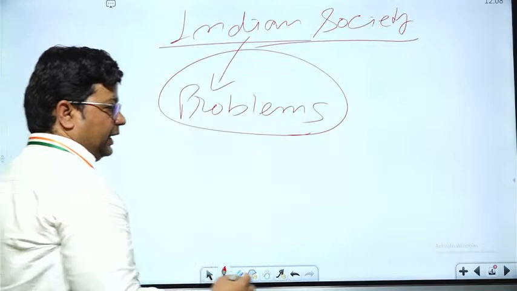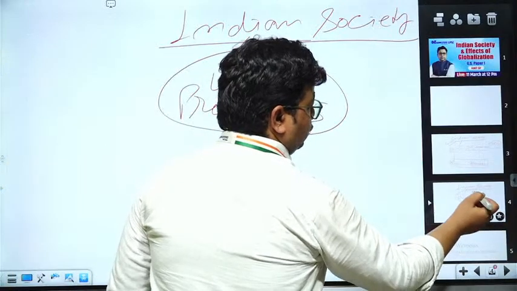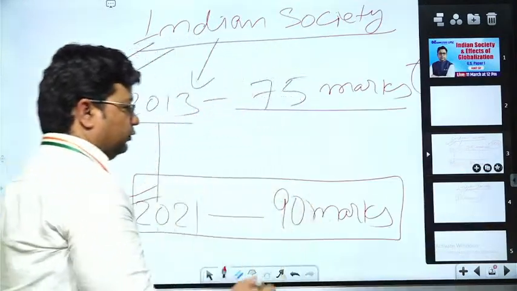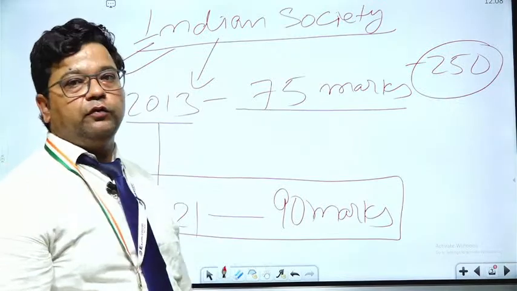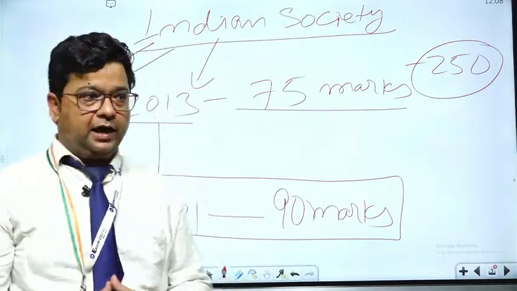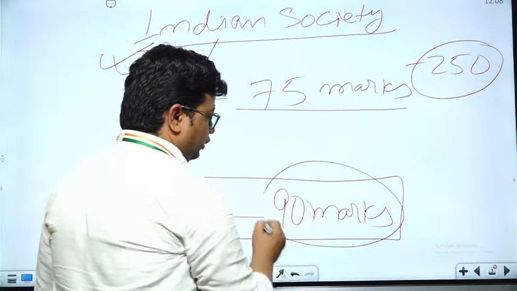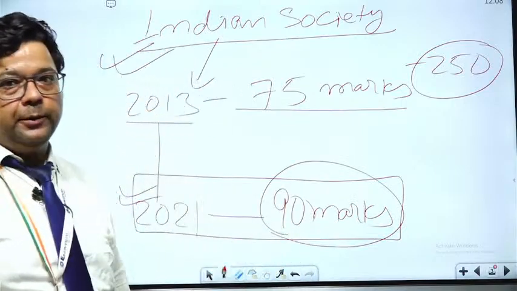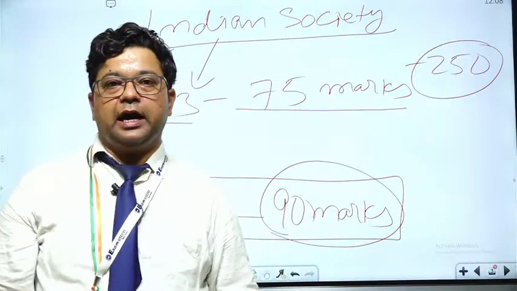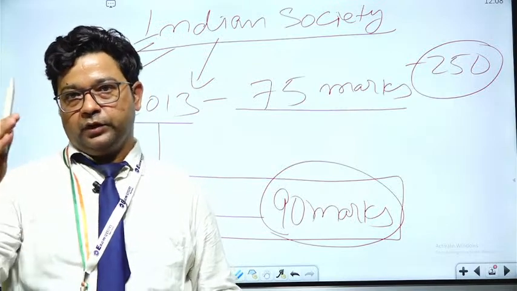Now moving back, as we have discussed, in 2021 the marks allotted for this section were 90 marks. Out of 250, 90 marks of questions were asked in 2021.